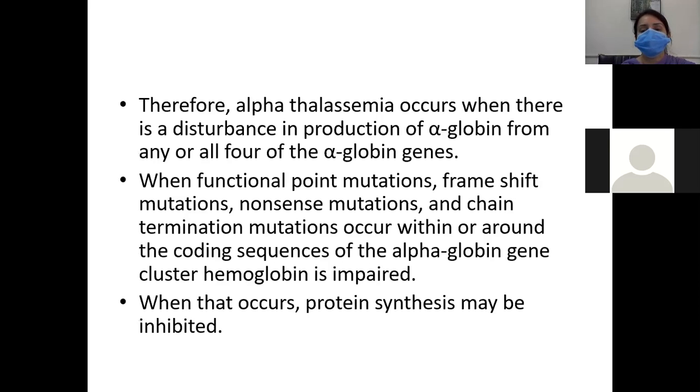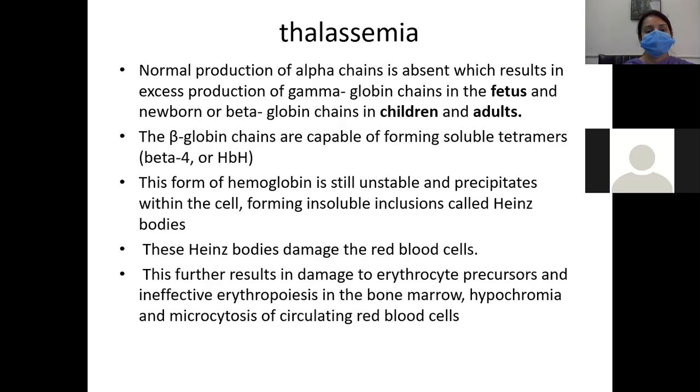So when functional point mutations, frame shift mutations, nonsense mutations, and chain termination mutations occur within or around the coding sequences of the alpha globin gene, then cluster hemoglobin is impaired. When that occurs, protein synthesis will be inhibited. So when the alpha chain is absent, this results in excessive production of gamma globin chains in the fetus and newborn, or beta globin chains in children and adults.